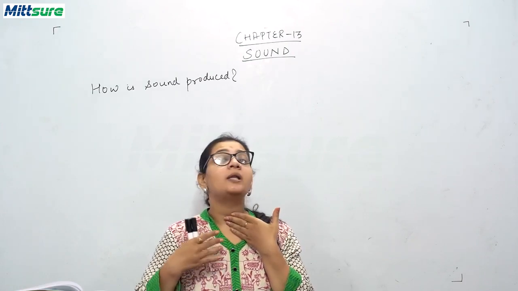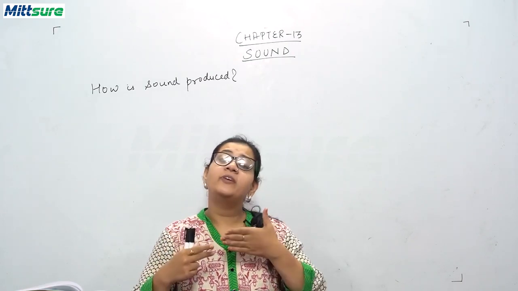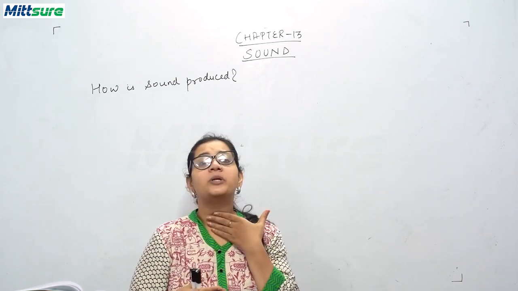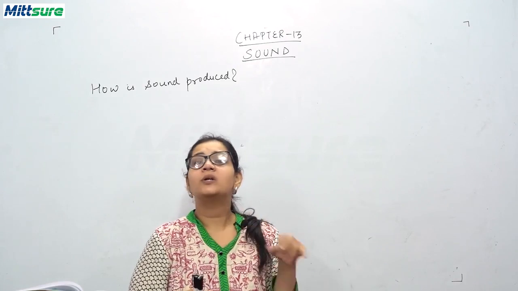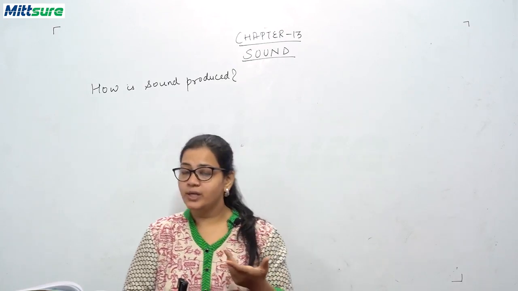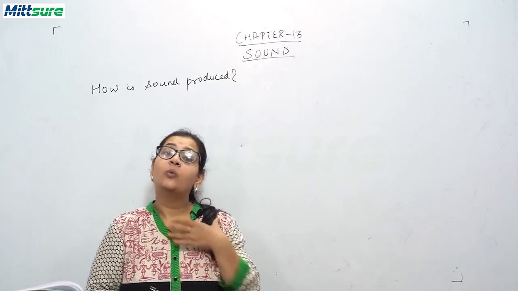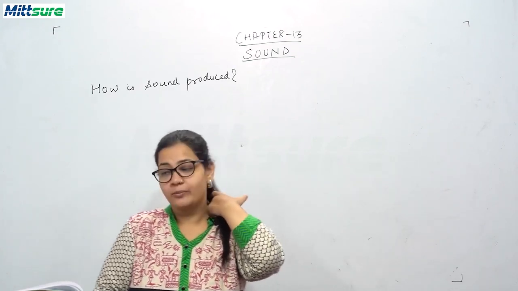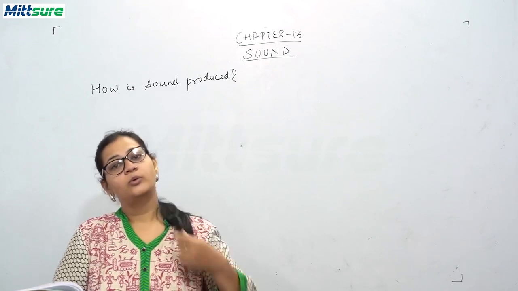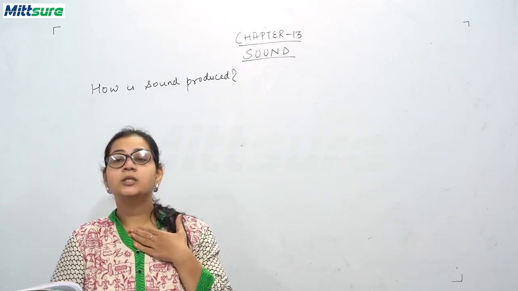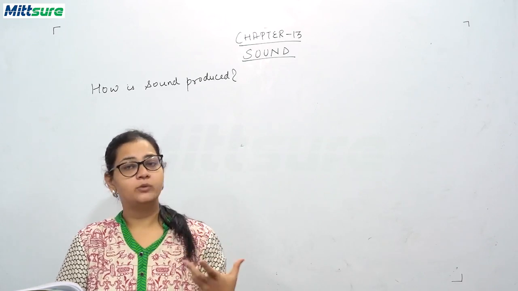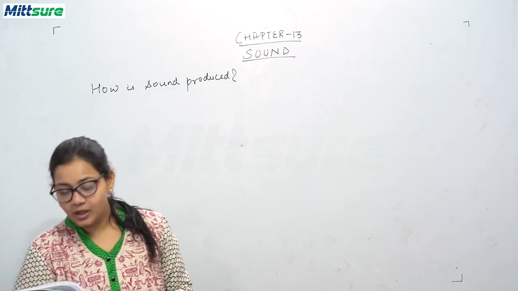So try to speak loudly, and you will feel more and more vibrations. Why are these vibrations produced here only? Because there is the larynx, or you can say it is your voice box, which produces this vibration and you are able to speak. So this larynx or voice box is the vibrating object which produces sound in your body, okay.